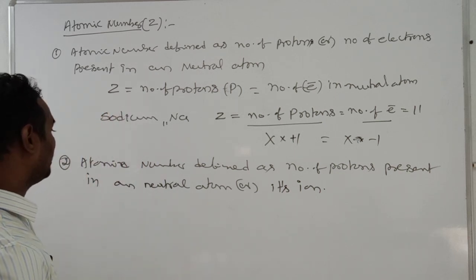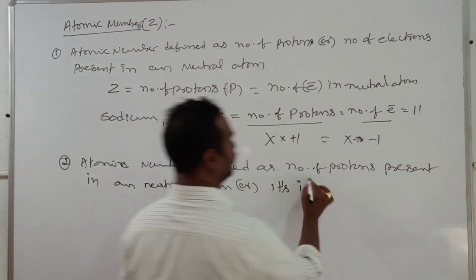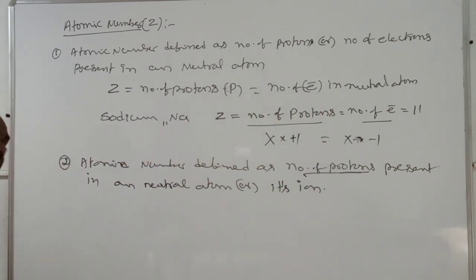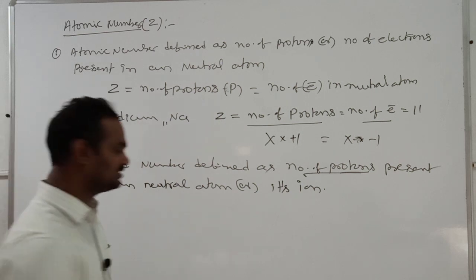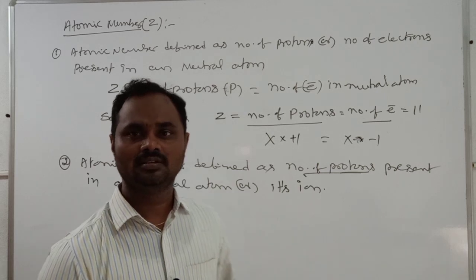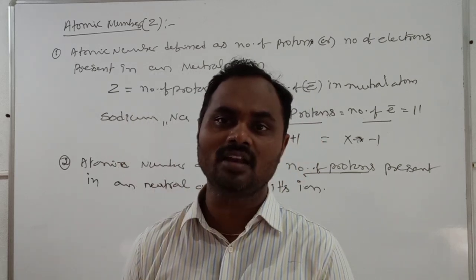Carefully see. Atomic number is defined as the number of protons. Here also, the number of protons present in a neutral atom or its ion. Ion means what? It is a cation or anion.